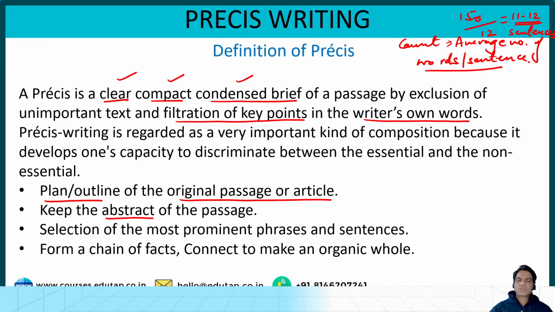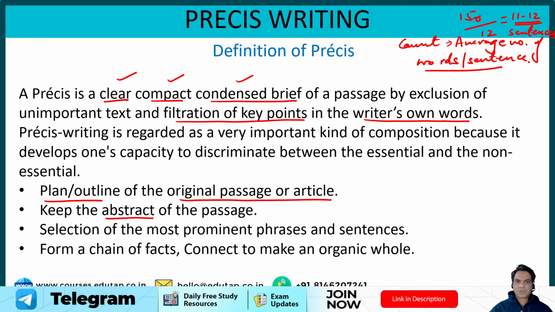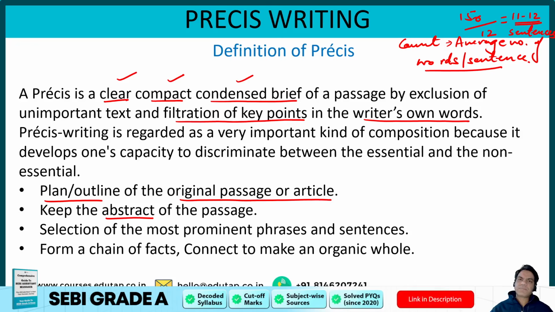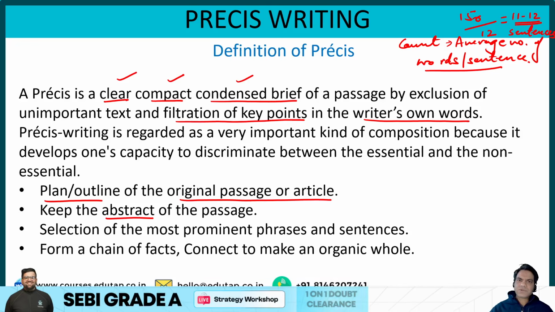So since the 2000s, when there were consoles and Xbox and PlayStations, since then the gaming industry has evolved so much. Now we are seeing digital forms of gaming, right? Then we have mobile gaming industries. Then there are esports tournaments. So there are so many things that they discuss. What was the purpose of the passage? To let you know what has been the change in the gaming industry in the last 2 decades or so. So that was the abstract of the passage.